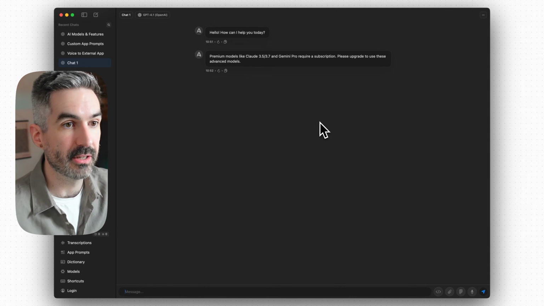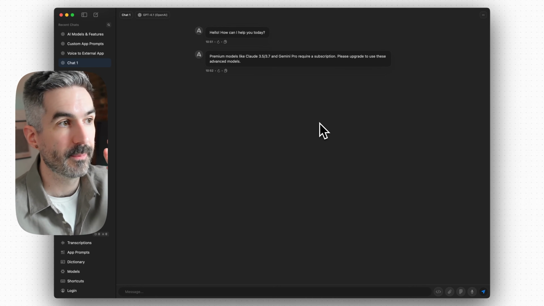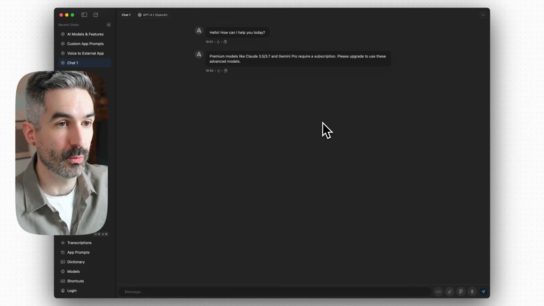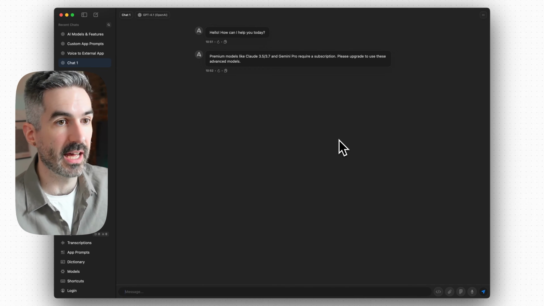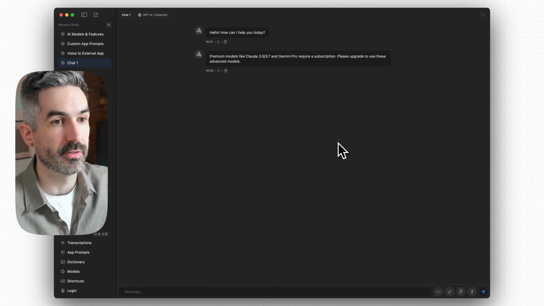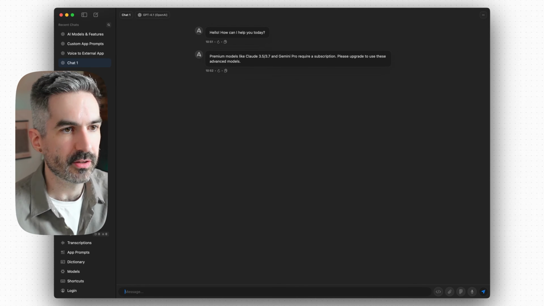So I definitely recommend that Aura adds a paywall into the sign-up flow before getting into the app to incentivize people to pay before they even use the product. That's going to add to the number of people that are paying for this. So let's have a look at some other stuff we've got here.